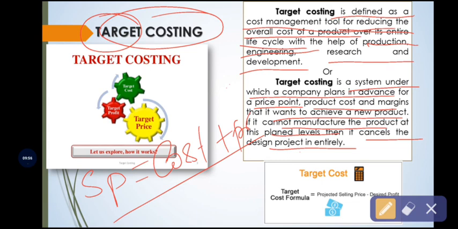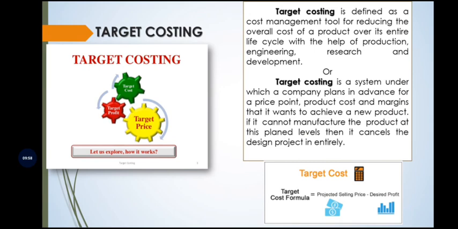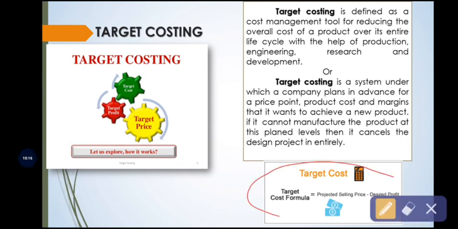So therefore, the target cost formula is equal to the projected selling price minus desired profit. So it is very important. Target cost formula: projected selling price.